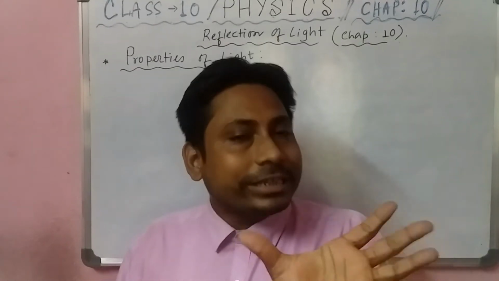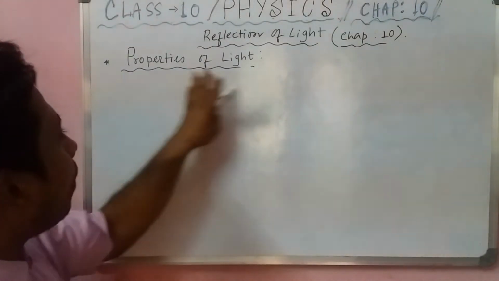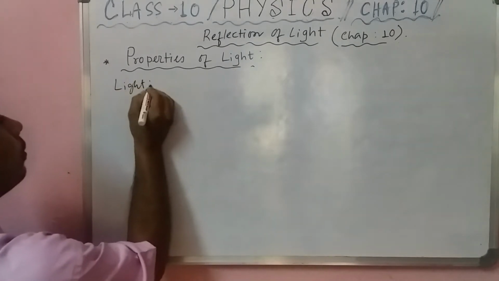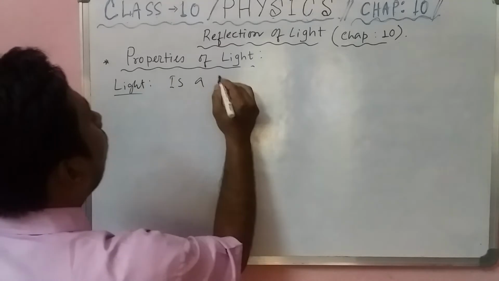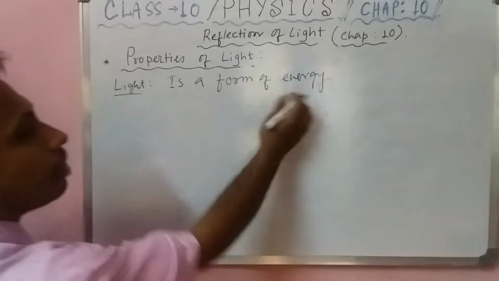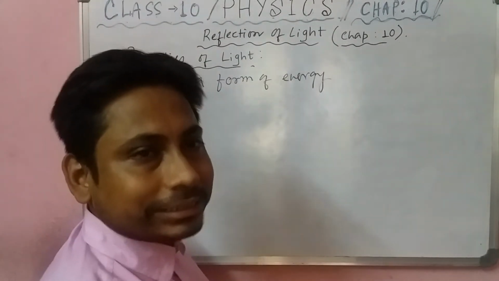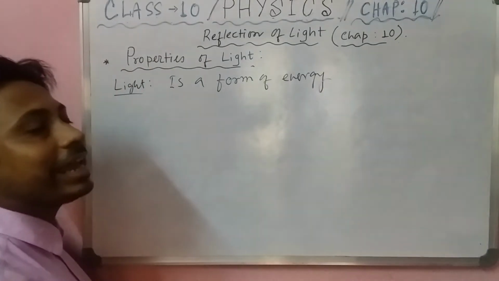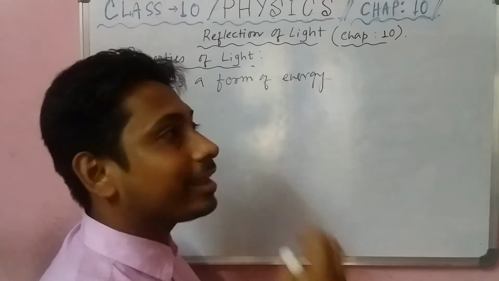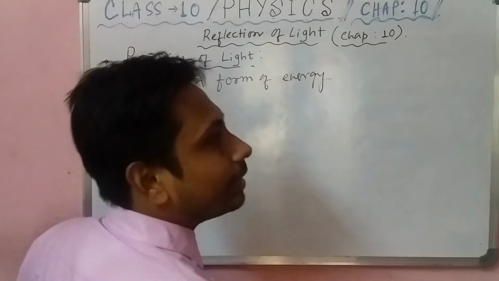Firstly, you should know what is called light. So please write down what is called light. Here I have written properties of light, but you will write what is called light. Light is a form of energy, because you can transform light energy to any other energy and any other energy to light energy, like electrical to light, like a bulb, where electrical energy is converted to light energy. So one energy can transform into another form of energy.